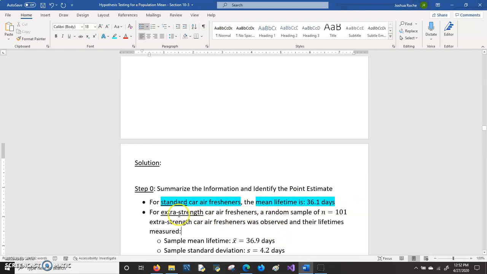For the extra strength air fresheners, the population mean is not known, but the engineers did take a sample of 101 extra strength air fresheners and observed their lifetimes. And they found that the sample mean was 36.9 days and the sample standard deviation was 4.2 days.